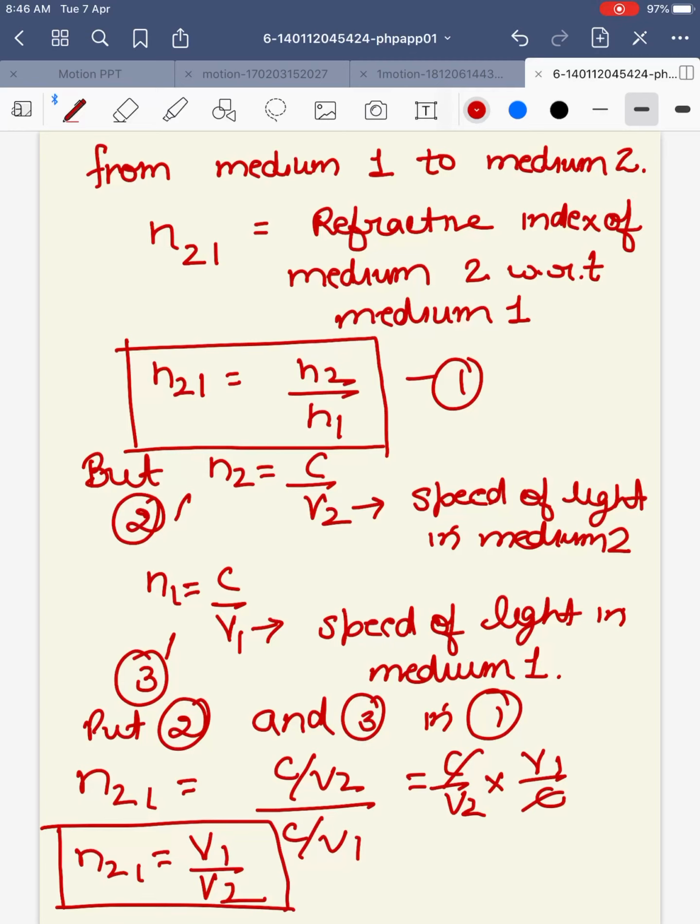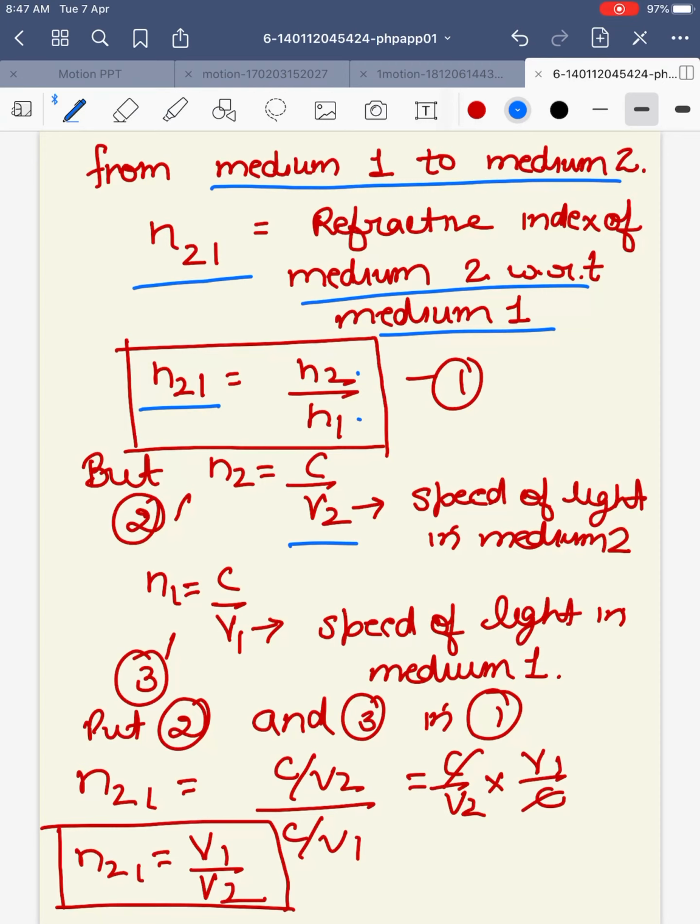Let's see it once again. A ray of light is going from medium 1 to medium 2 here. So n21, which is the refractive index of medium 2 with respect to medium 1, would be n2 by n1. n2 is the refractive index of medium 2, that is c by v2 as per the definition of refractive index.